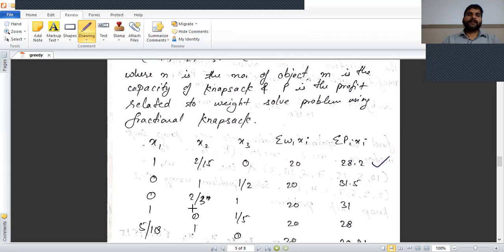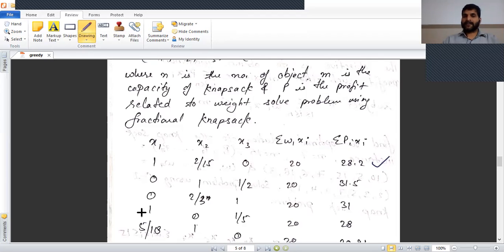Similarly, we take the first item not selected, the second item selected, and the third item selected as a fractional part. Corresponding to this, we calculate the sum of WiXi equal to 20 and achieve the profit equal to 31.5. Now next,